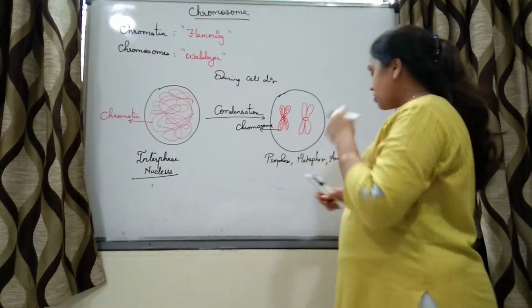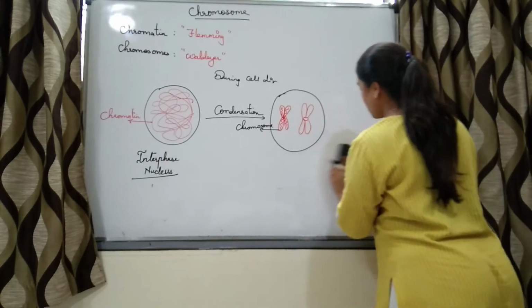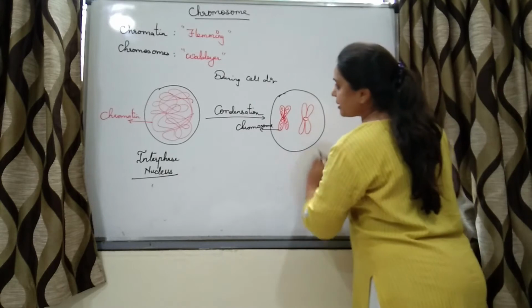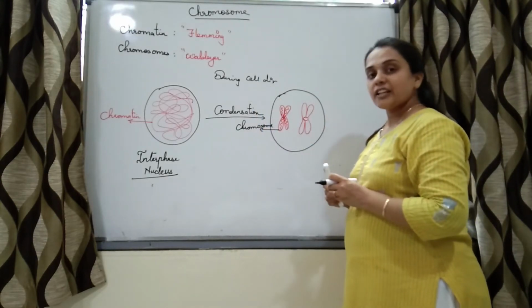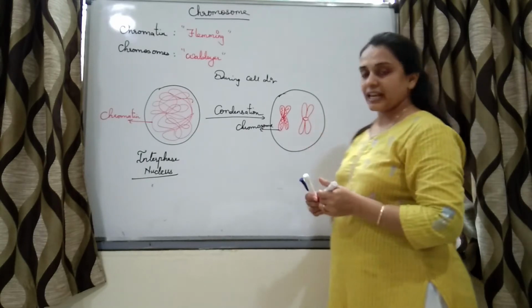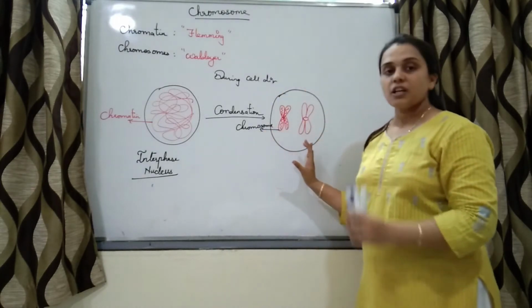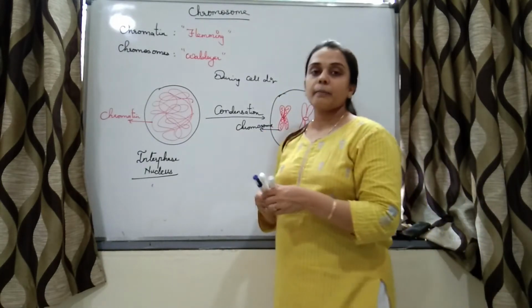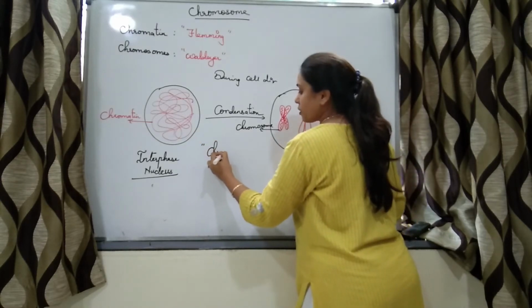We will study. So you are able to see these chromosomes during cell division, when the cell is undergoing division, that is either mitosis or meiosis. At that time these chromosomes are seen. So what are chromosomes? Chromosomes are nothing but condensed form of chromatin.